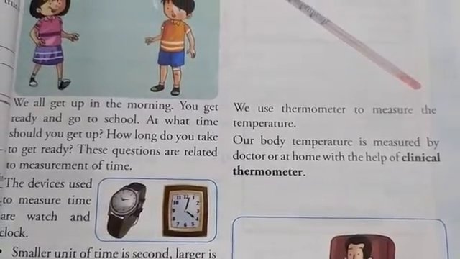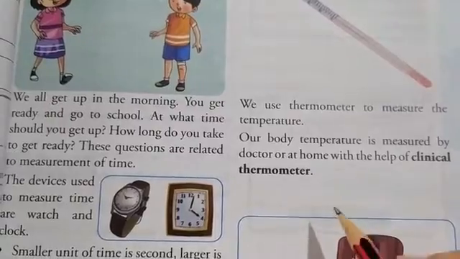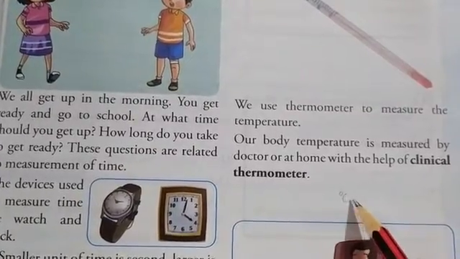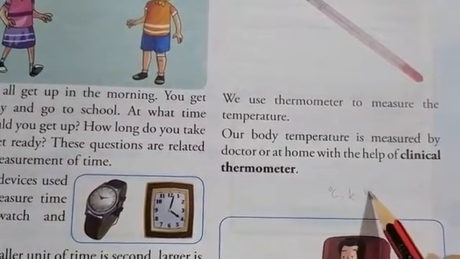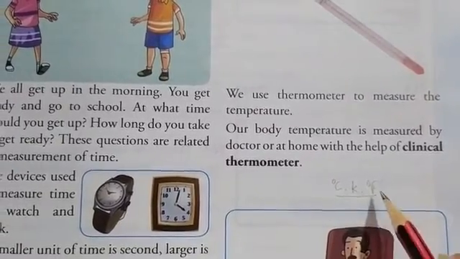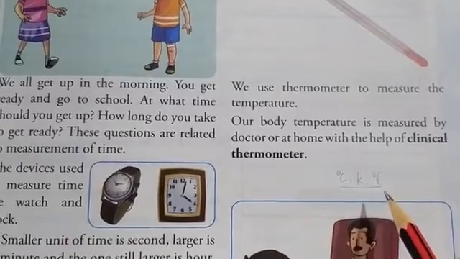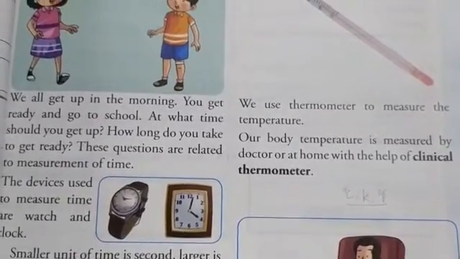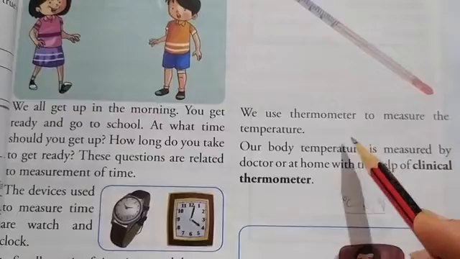Next is units of temperature. There are 3 units of temperature: degree Celsius, Kelvin, and degree Fahrenheit. These correspond to 3 different temperature scales known as the Celsius scale, Kelvin scale, and Fahrenheit scale. The thermometer is used to measure the temperature of a body.